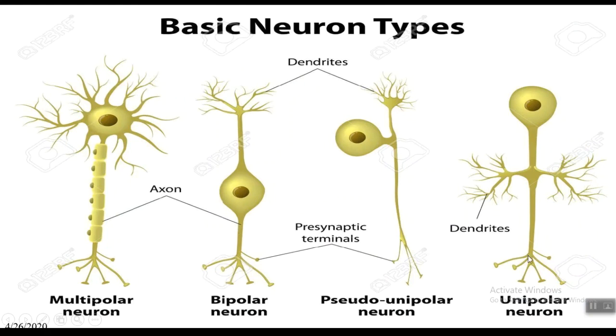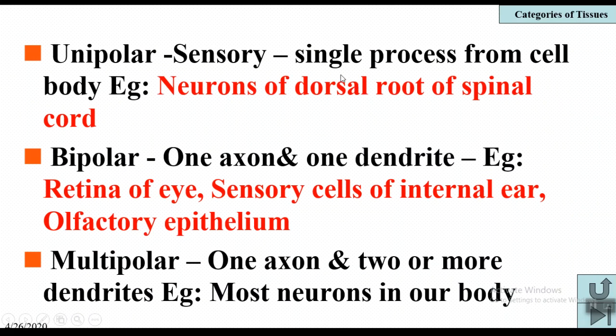Unipolar neuron: the name itself indicates that uni means single. They have a single process from the cell body. Example, neurons of the dorsal root of spinal cord. Here you can observe clearly, unipolar neurons are mostly sensory neurons, and they have a single process from the cell body.